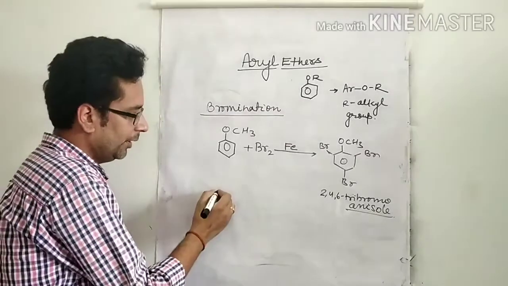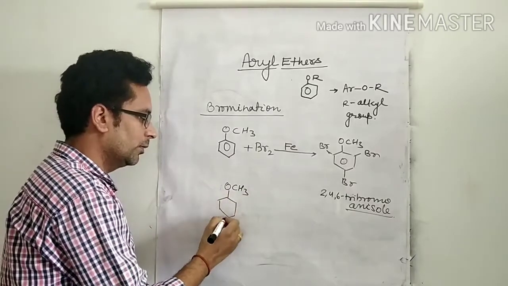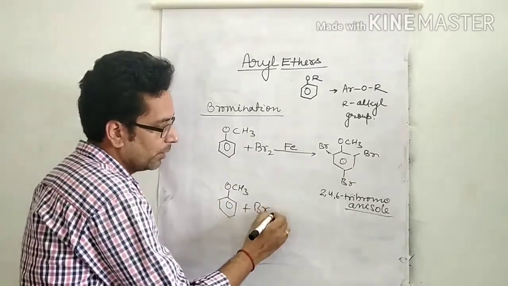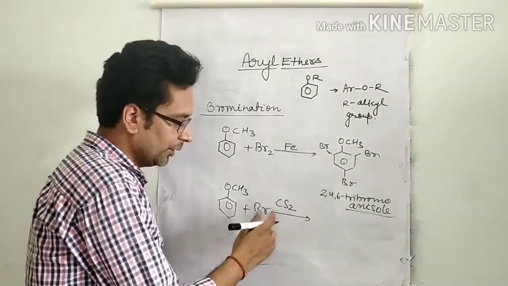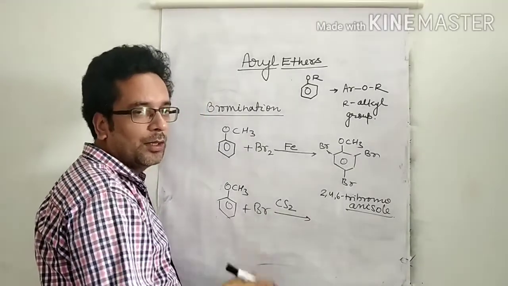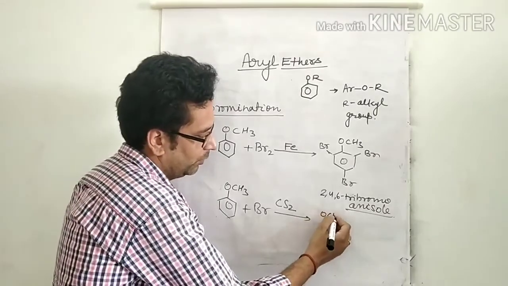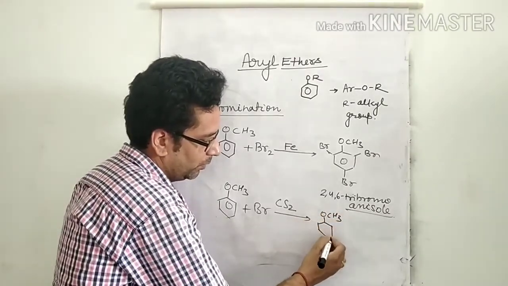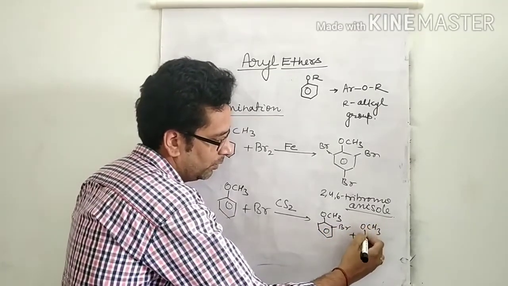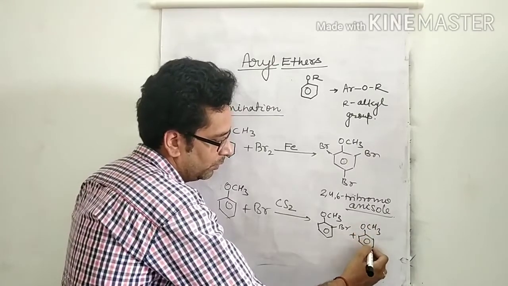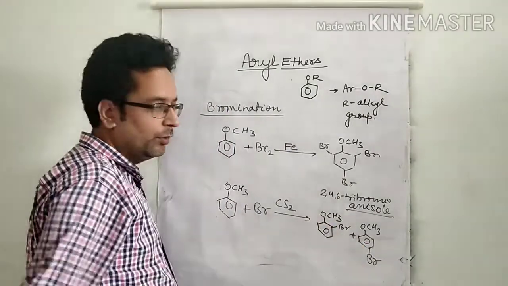But when anisole reacts with bromine in the presence of carbon disulfide, then there is formation of ortho and para bromoanisole: ortho-bromoanisole and para-bromoanisole.